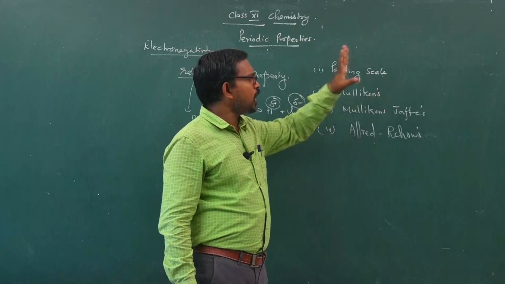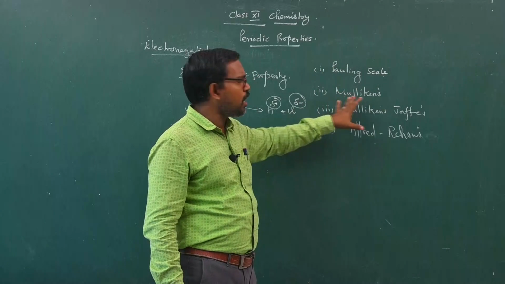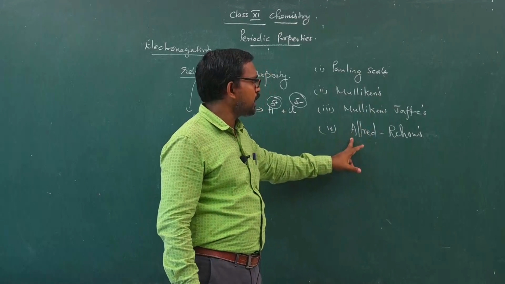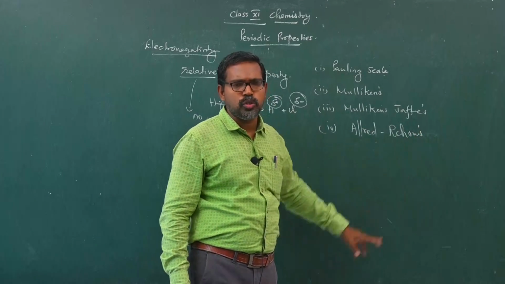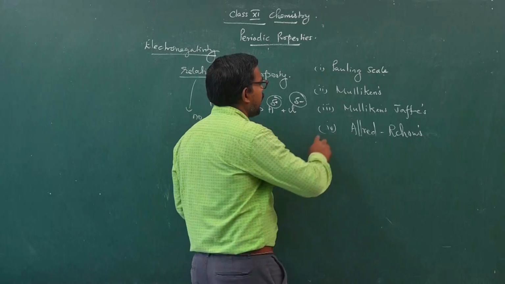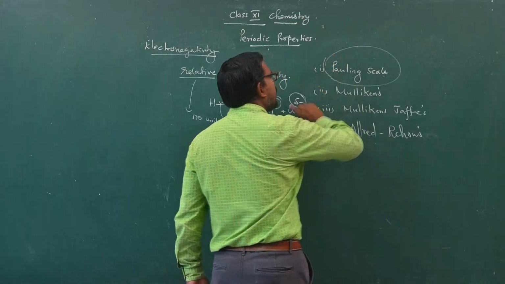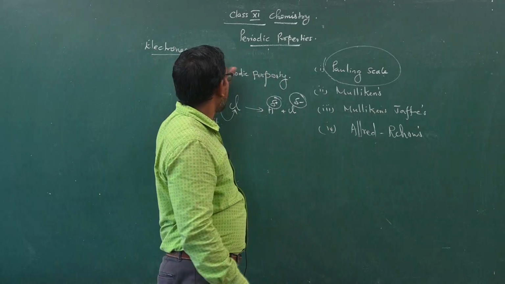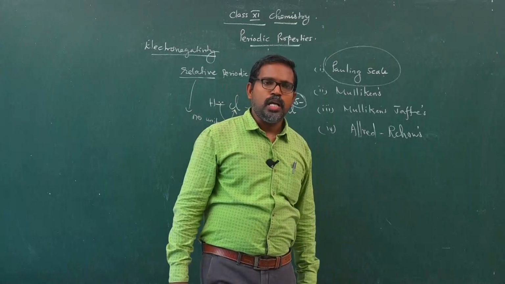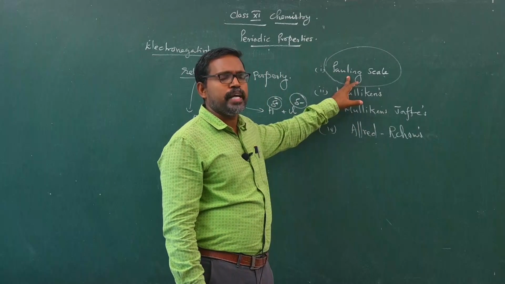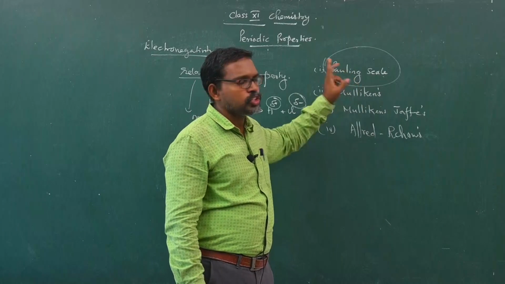Among these, the Pauling scale provides more accurate values of electronegativity. Nowadays we use electronegativity predictions based on the Pauling scale.